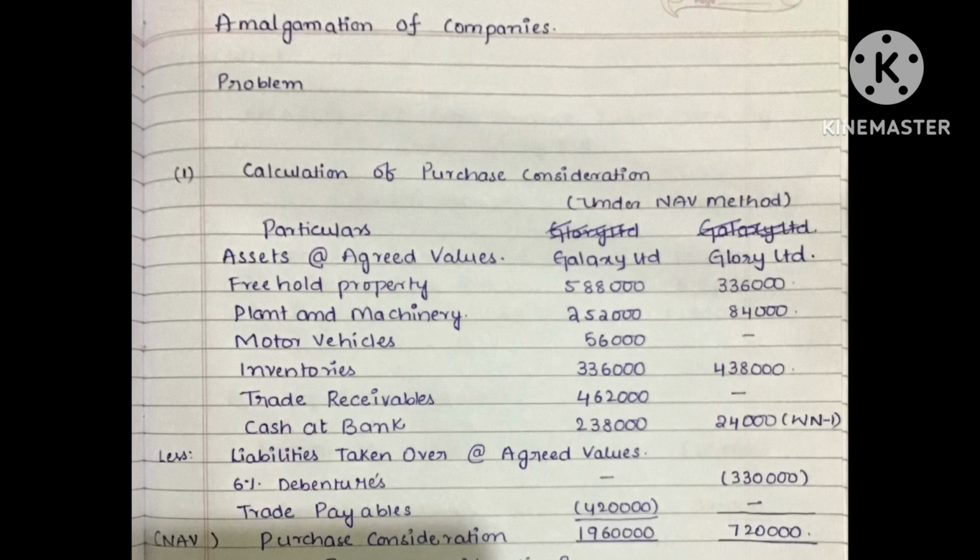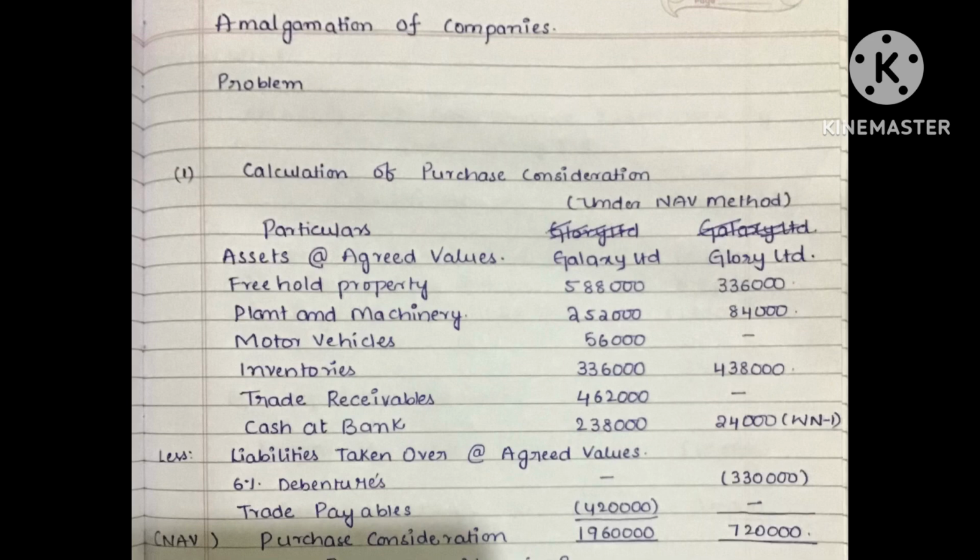Let us solve the above question by calculating the purchase consideration under the NAV method, also called the net asset value method. First of all, the purchase consideration reflects the price that the acquiring company is willing to pay to gain ownership and control over the target company. Purchase consideration shall be carefully determined to ensure fairness and alignment of interest among all the parties involved.